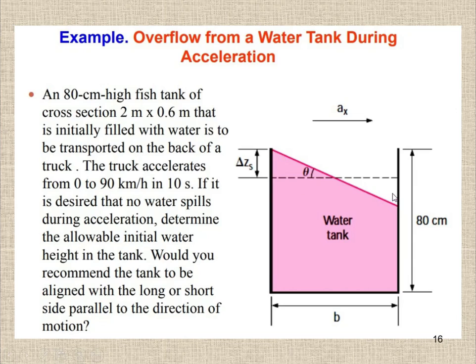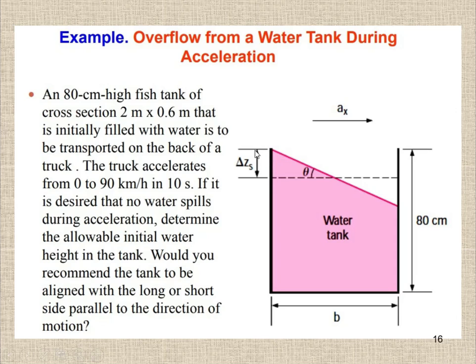So this is the constant position of the surface, and since this is the initial level of the liquid, this is the center point. At this point there is no rise, there is no fall. This is at the center, and from the center it is making an angle theta, and the rise is del zs. This is the fluid height.